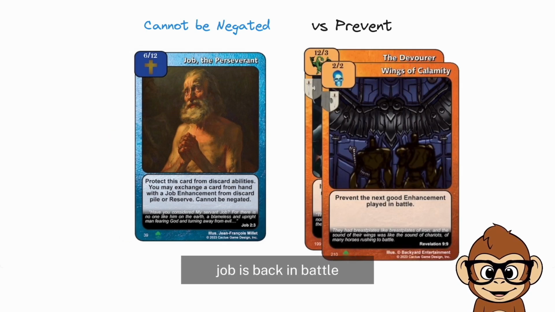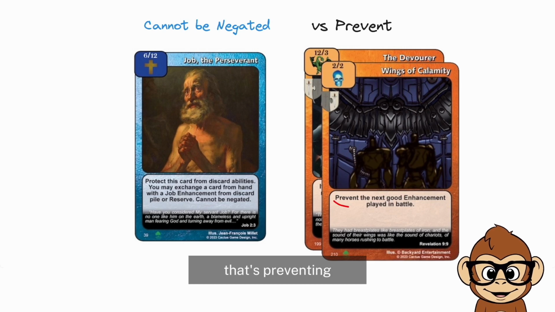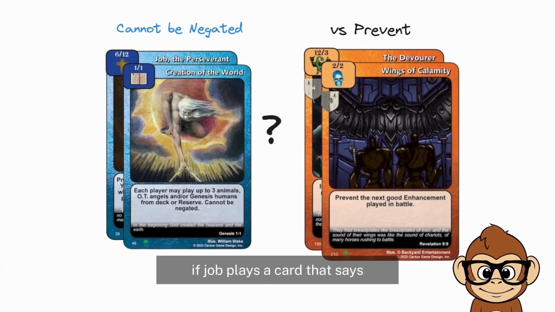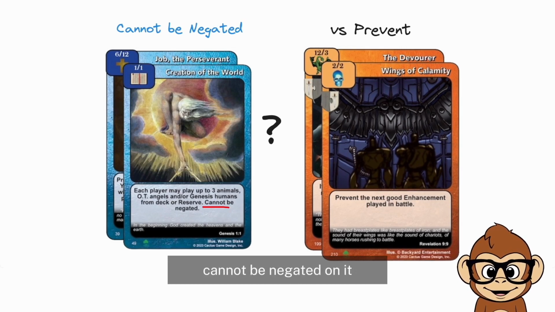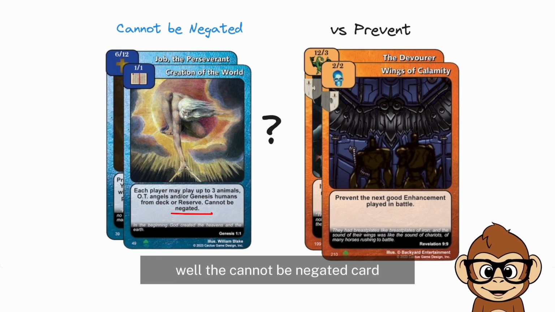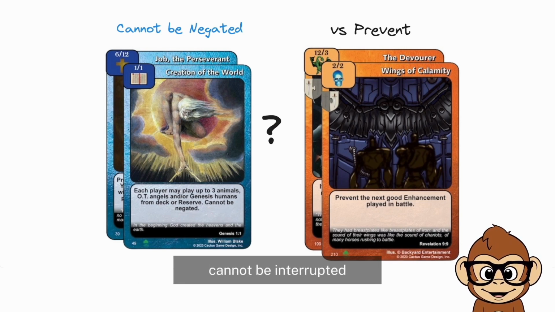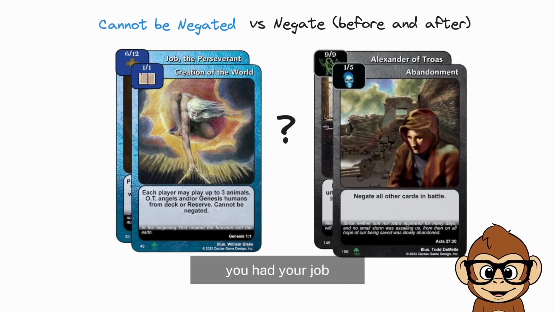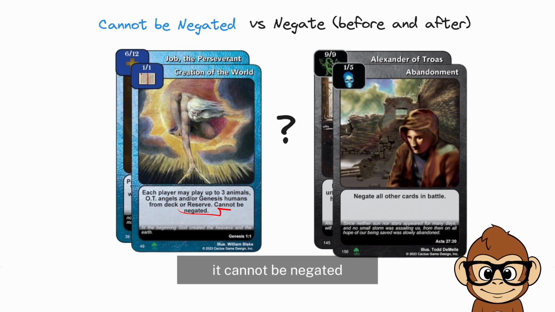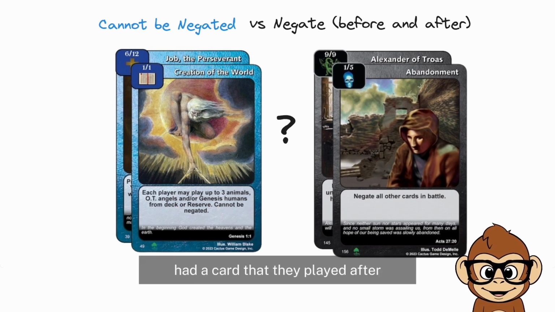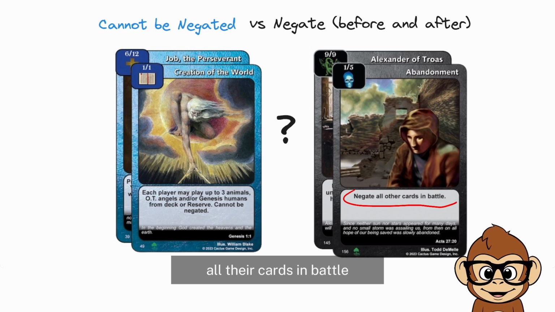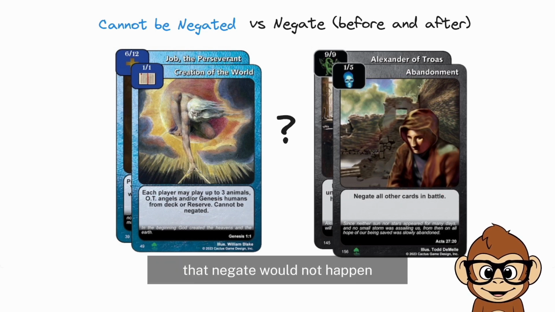Okay, Job is back in battle. This time he's blocked by a card that's preventing the next good enhancement played in battle. If Job plays a card that says cannot be negated on it, what's going to happen? Well, the cannot be negated card cannot be prevented, cannot be interrupted, cannot be negated. So this effect is going to happen even though the opponent is preventing the next. And let's say you had your Job and you played this card again, it cannot be negated. If the opponent played a card after that said negate all their cards in battle, that negate would not happen, and this effect would still happen.